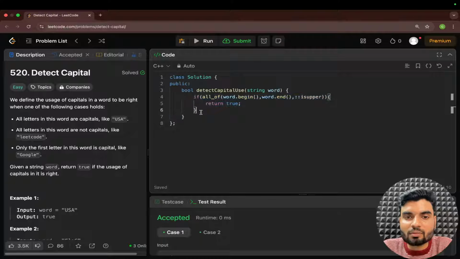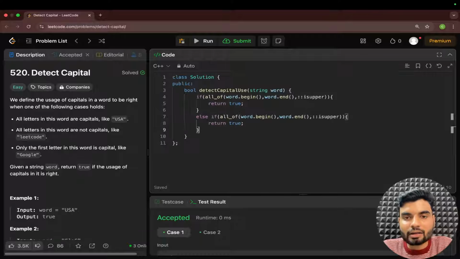Otherwise we can have the same condition in the else also. Else, if all the characters are lower, using islower, in that case we can return true. And the last case, the remaining one, is the same as what we were doing in Java.